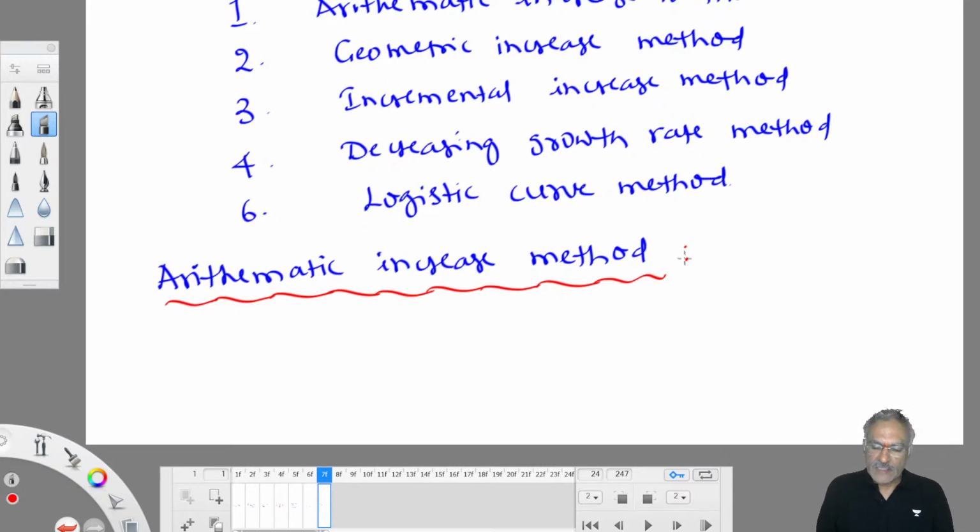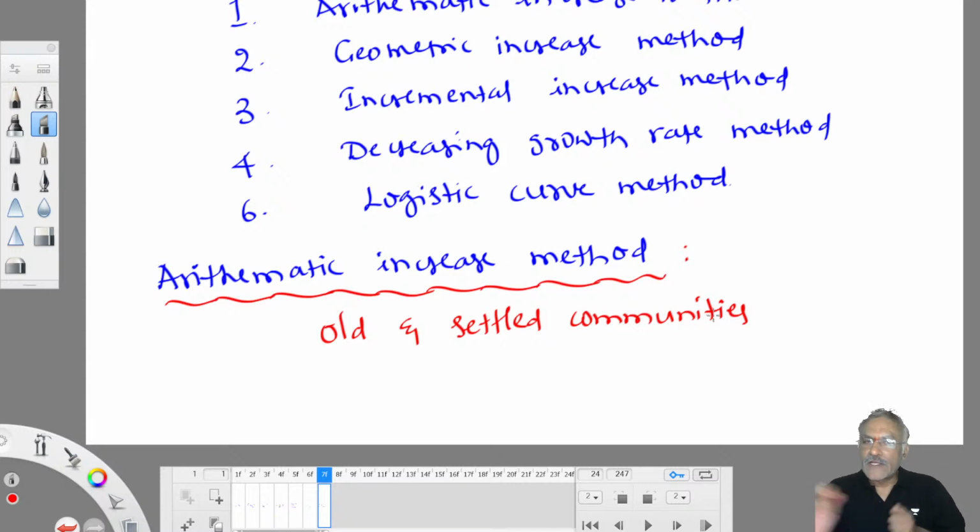So arithmetic increase method we normally use for old and settled communities. I am giving a few examples. 90% of Indian communities are old and settled. Villages, small towns, they always follow arithmetic growth only. Old and settled communities, we use this method. How do you know it is an old and settled community? They don't mention it. They don't say solve the problem for an old community or a settled community. You have to carefully notice the population data. If you compare the population data, you find the changes from time to time, right?